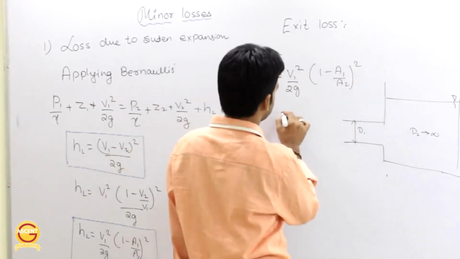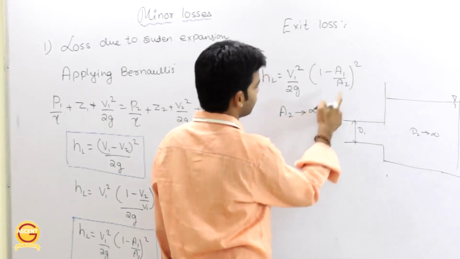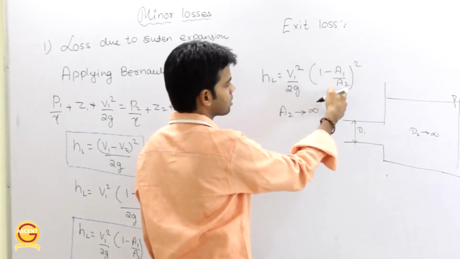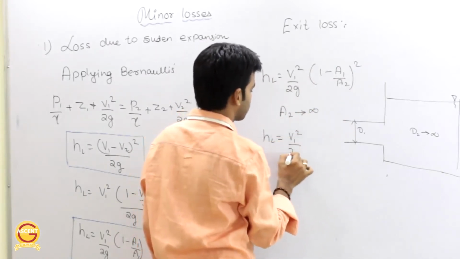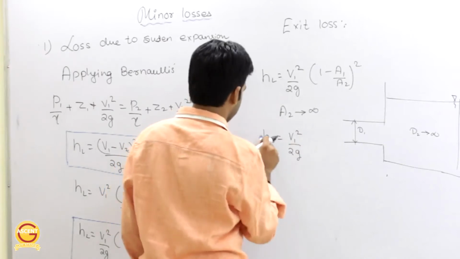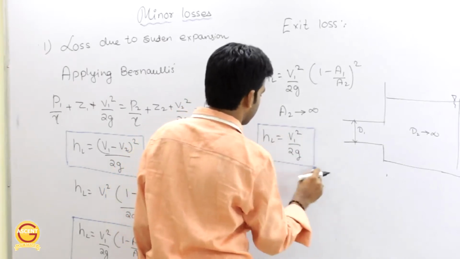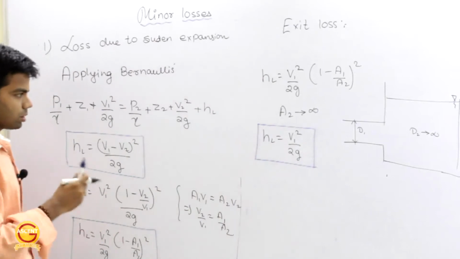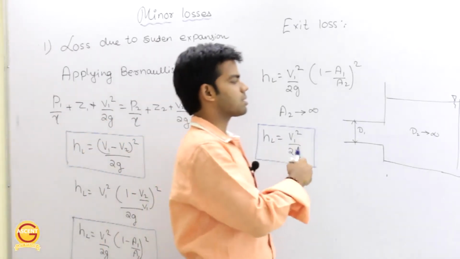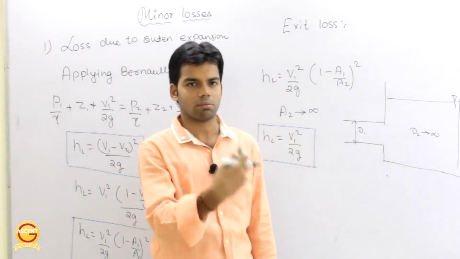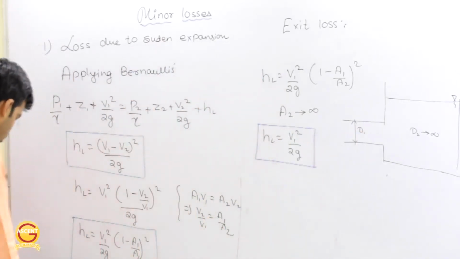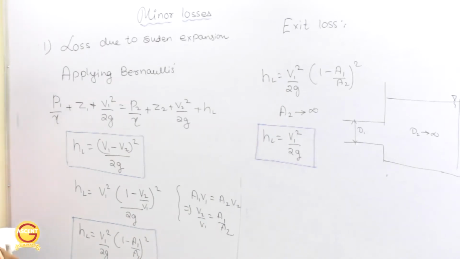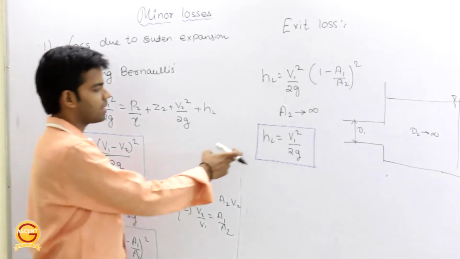Okay, since A2 tends to infinity, this A1 by A2 is nothing but 0, 1 minus 0 is 1, and this loss is equal to V1 square by 2G. That's it. This is the exit loss. So whenever water is flowing through a pipe and is dumped into a big reservoir or, suppose, a river, the exit loss is nothing but V1 square by 2G. Getting this or not? And this V1 square by 2G is nothing but kinetic energy per unit weight.